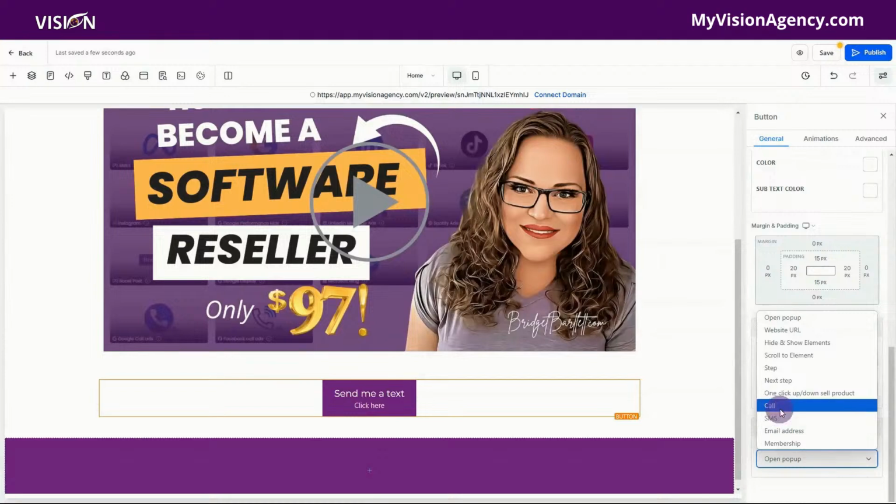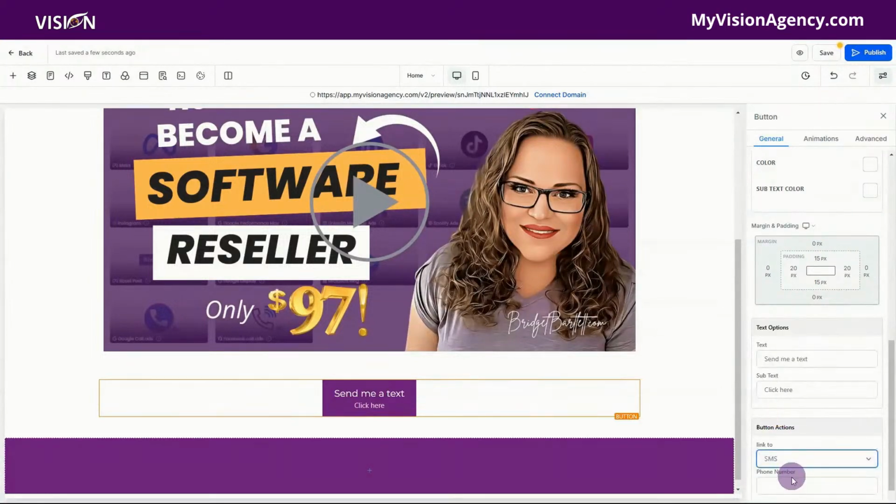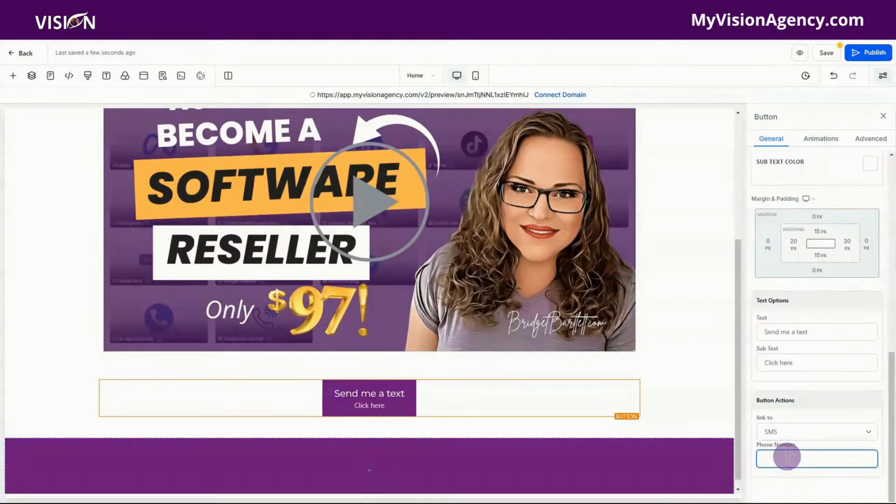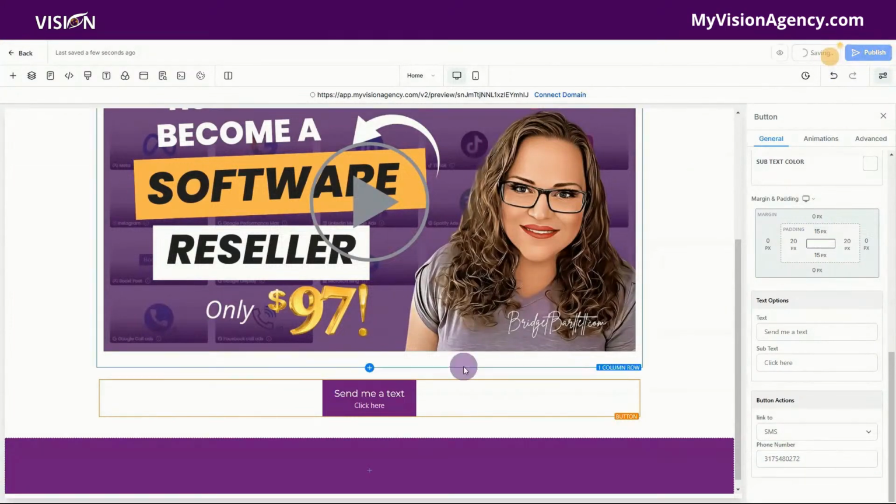So let's actually choose, since we chose send me a text, let's click here, and then now we're going to put our business phone number. So you definitely want to make sure that you have a phone number attached to HighLevel, because when they text you, that text is going to show up inside of your conversations tab. So I'm going to add my business phone number here. That's all you need to do, and then we'll save.